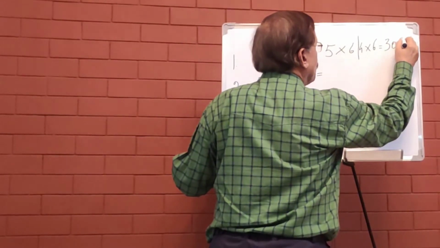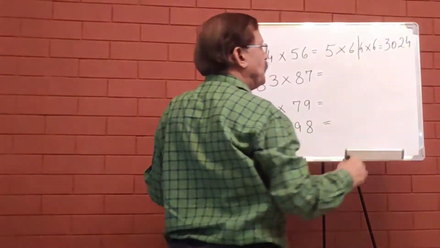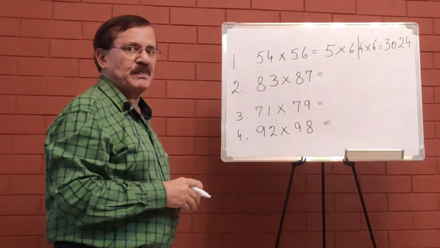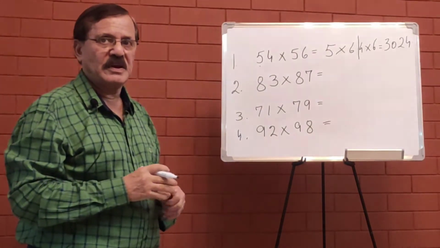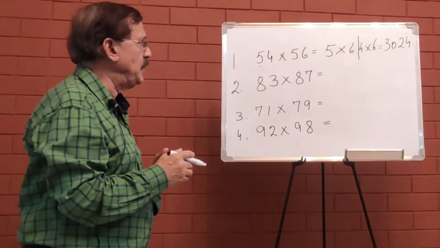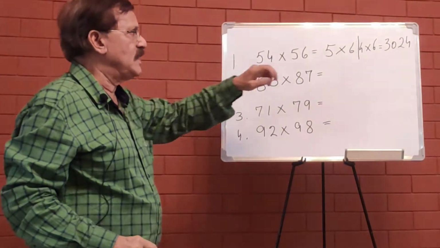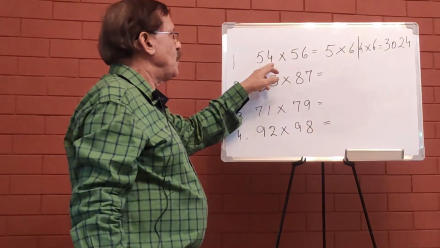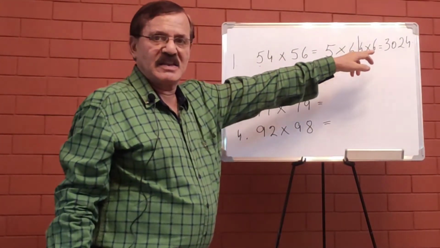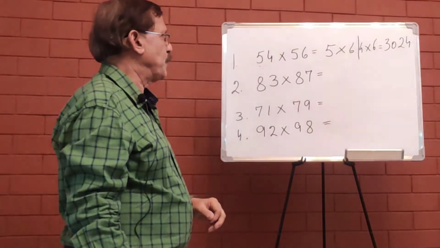So 3024. This is your answer. Isn't that simple? I'll just repeat it once again. 5 multiplied by the next number after 5, which is 6, and 4 multiplied by 6, that is 24.